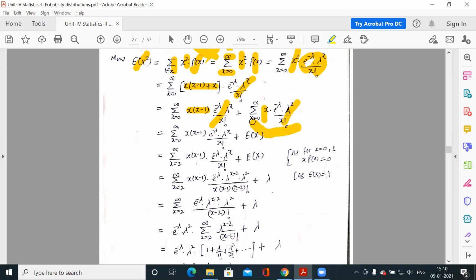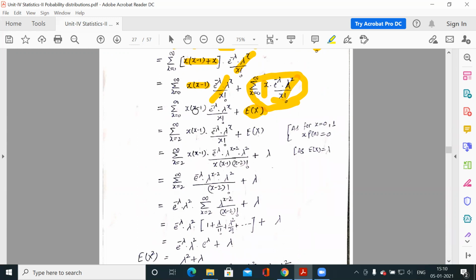Now this second term is x into this function, and this function is the probability function. So this is x into px. Clear? This is the expected value of x. Now the first term is this.